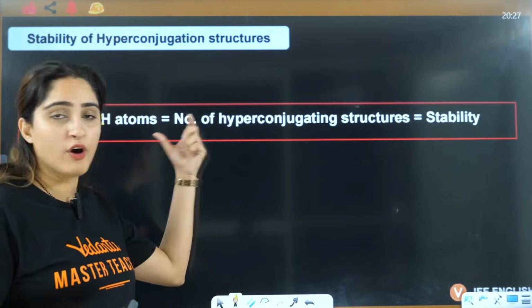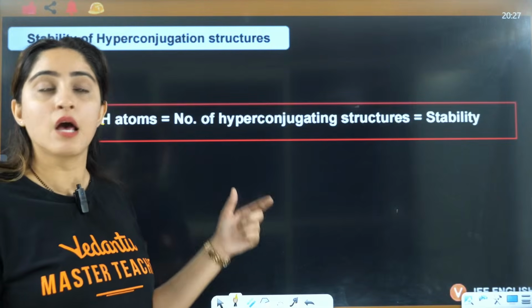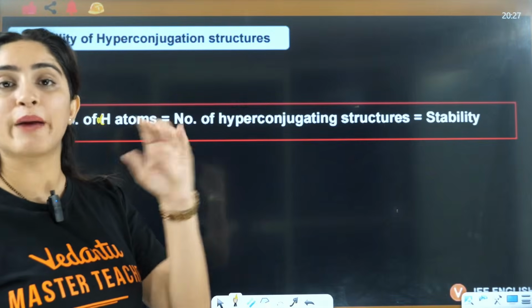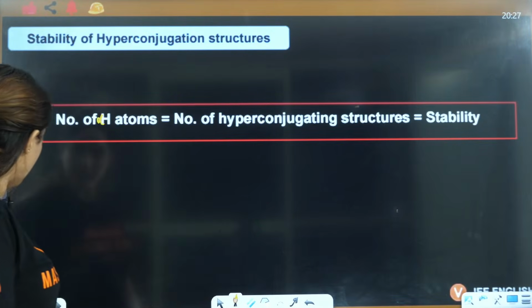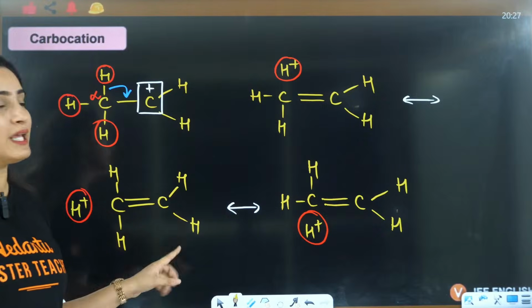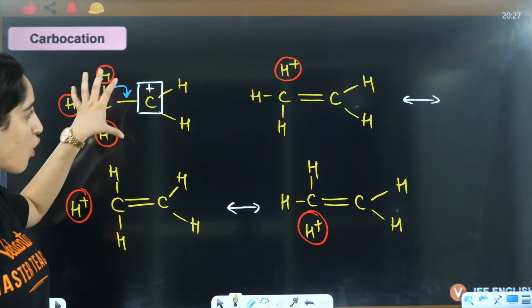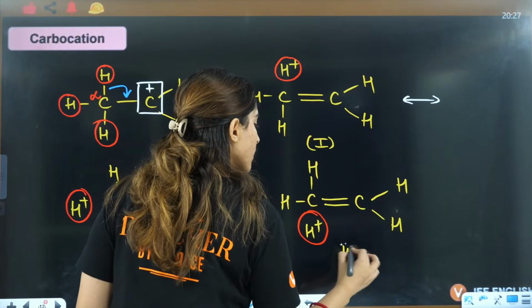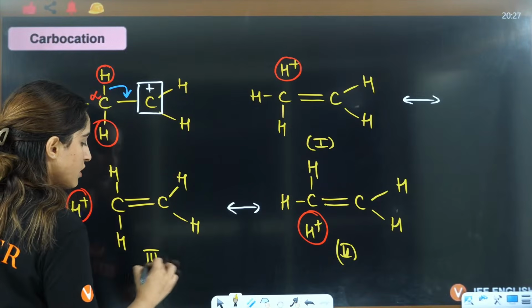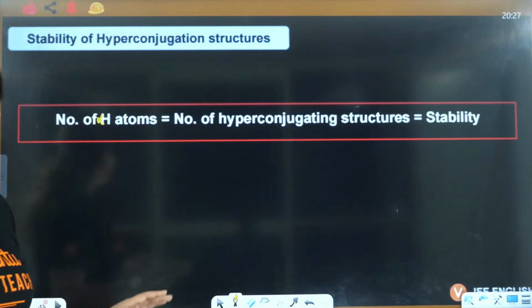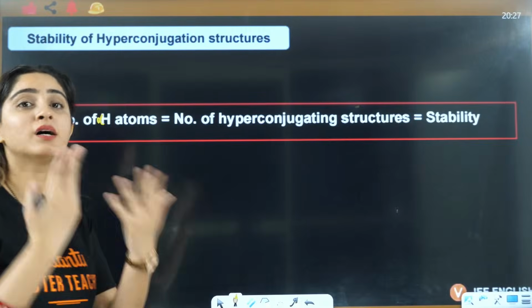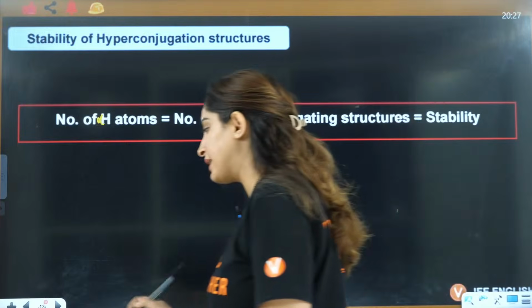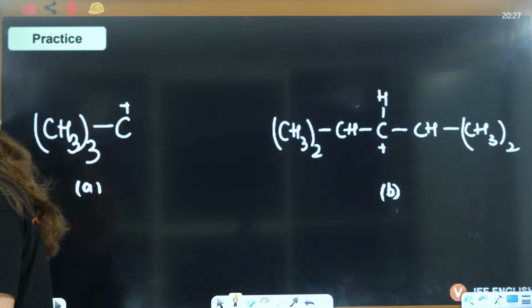The number of alpha hydrogens equals the number of hyperconjugating structures. Like here you have 3 alpha hydrogens, so it is giving you 3 hyperconjugating structures. This is not a hyperconjugating structure. This is the first hyperconjugating structure, this is the second one, and this is the third one. So the number of alpha hydrogens represents the hyperconjugating structures. The more hyperconjugating structures, the more the stability of that particular carbocation, right? Okay.